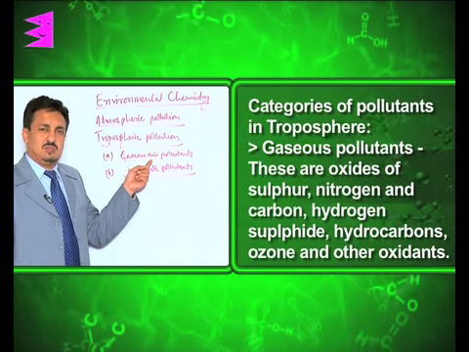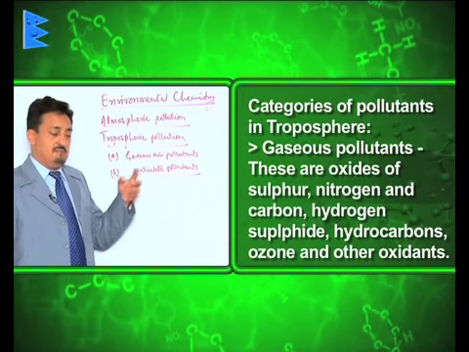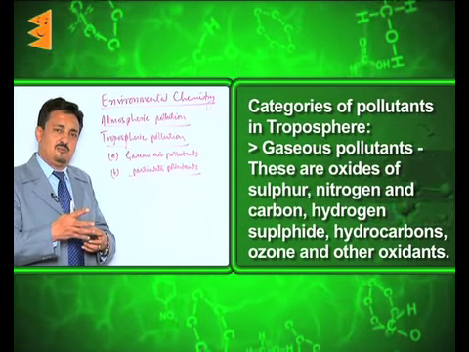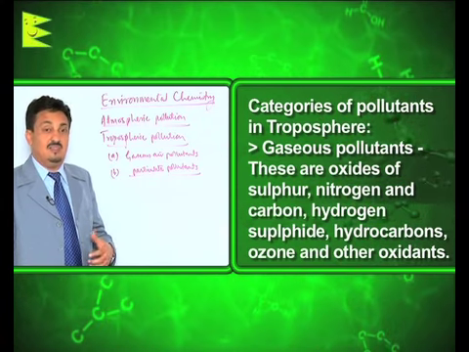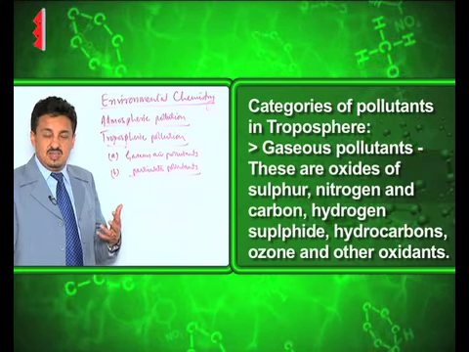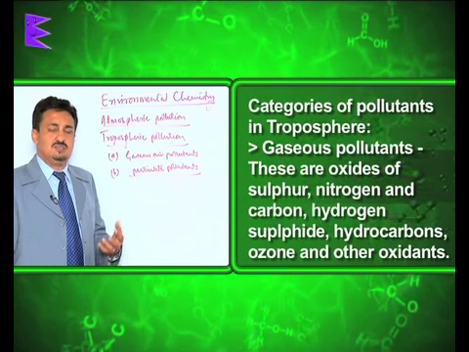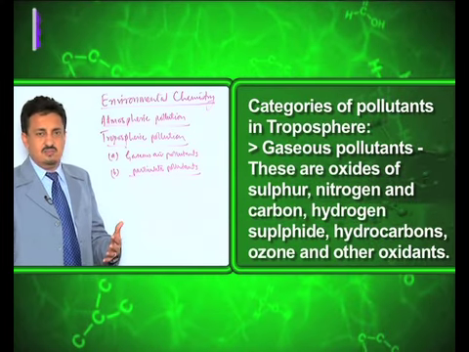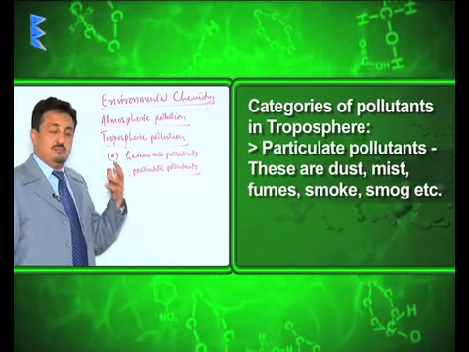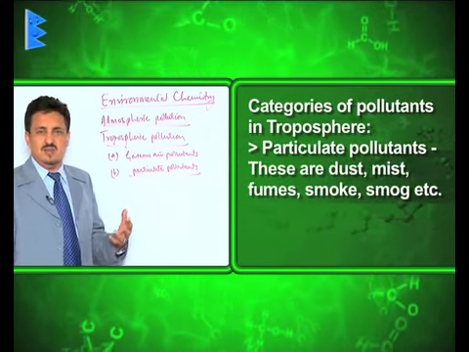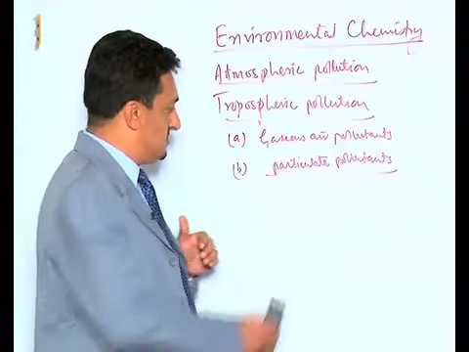That includes the oxides of nitrogen, sulfur, and other gases, which combine with oxygen and get oxidized to their higher oxidation states, and along with water they come down in the form of acid rain. Otherwise, they themselves cause a lot of irritation, nasal congestion and other kinds of problems. They reduce visibility and cause formation of smog, etc. Particulate pollutants include mainly solid particles like dust particles, pollens, and other such things. So let us study these one by one.